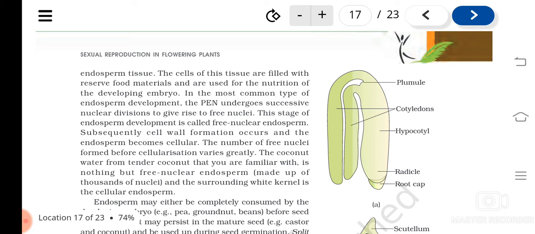So there are different kinds. In some of them, along with the nuclear division, cell wall formation also takes place, so it forms cells.